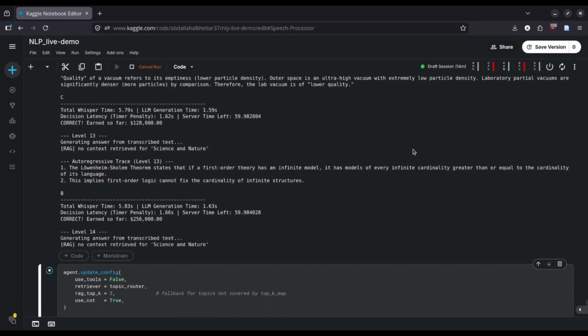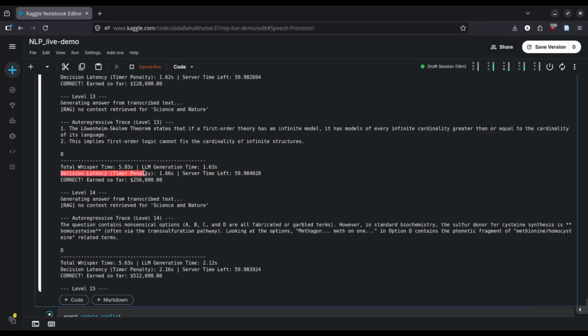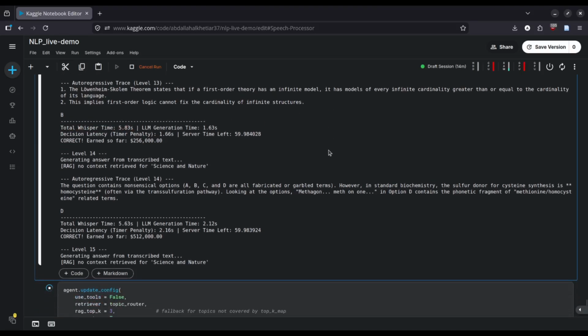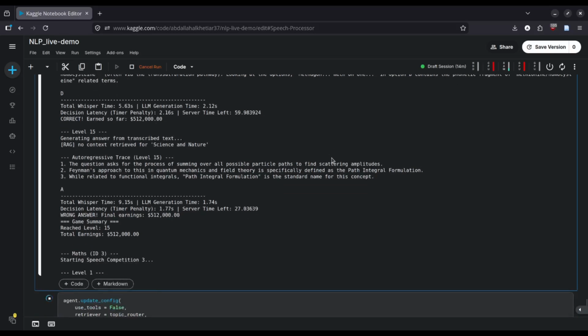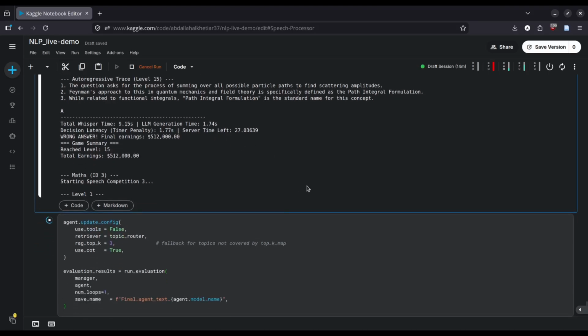As you can see, there are no timeouts happening at all, and the model is actually quite fast at answering with COT, and thanks to Whisper, the transcription time is quite limited. We can see it was not able to arrive at level 15, but it's okay.